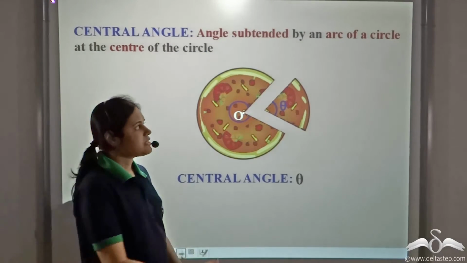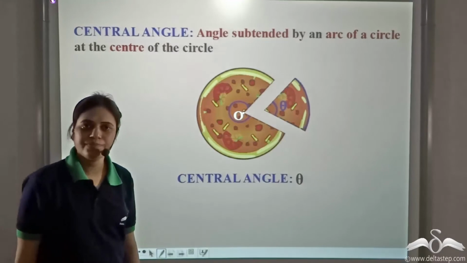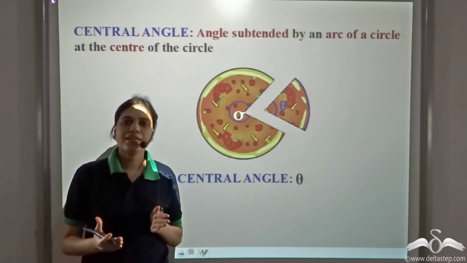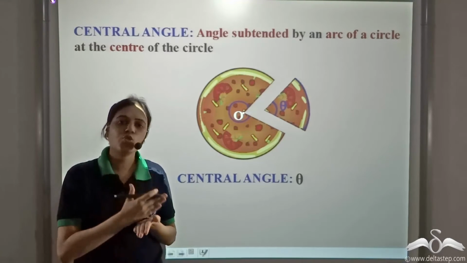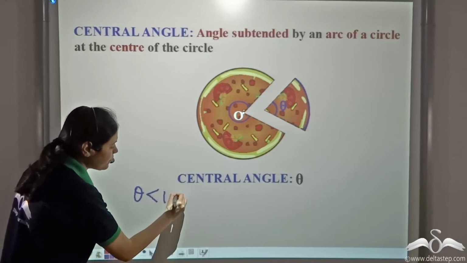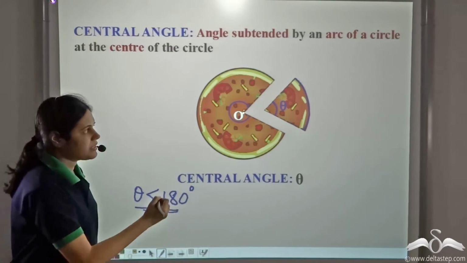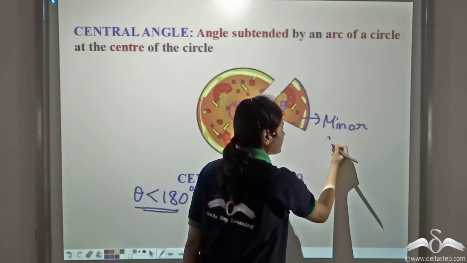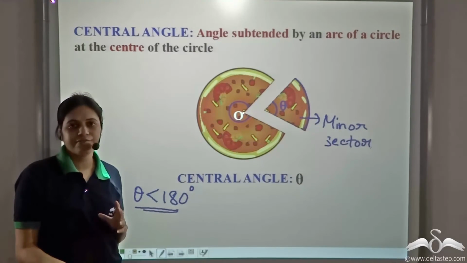So now this arc subtends angle theta at the center. Now we know that 180 degree is half of 360 degree. That is, if the central angle is 180 degree, then the circle is divided into two equal parts. So we can say if the central angle theta is less than 180 degree, then what we get is a minor sector, because it is less than half.